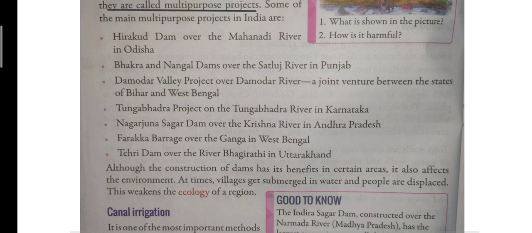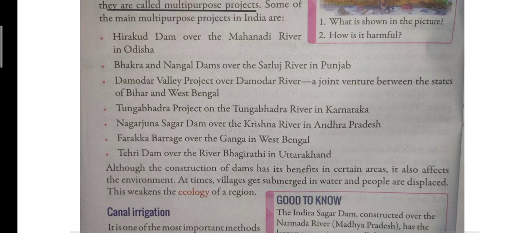Sometimes, children, what happens due to heavy rainfall? Whenever there is heavy rainfall, we have to release the water from the dams, and as a result, the nearby villages get flooded with water. So, flooding can happen if you have excessive rainfall. Then their houses and their land will get inside the water. Submerged means they will get inside the water. And then people are also displaced. Displaced means the people have to move to another place since their land gets submerged in water.